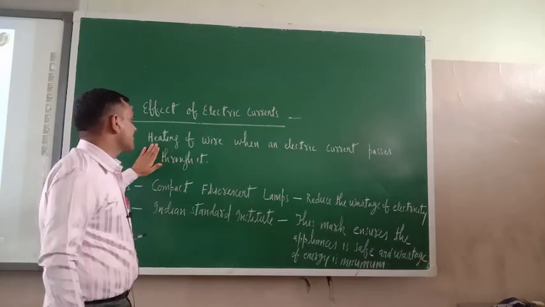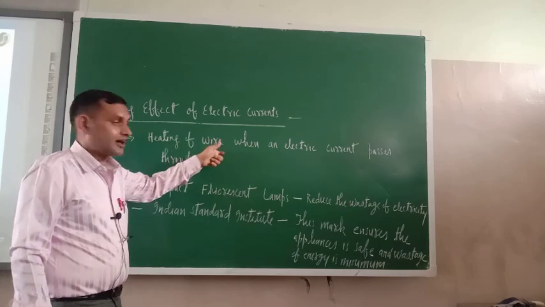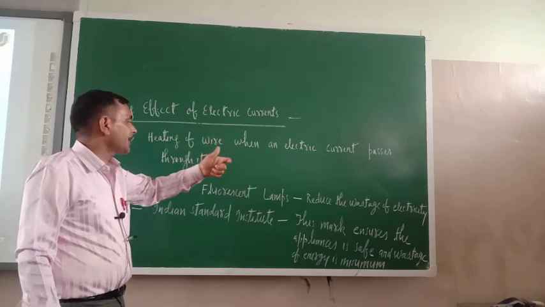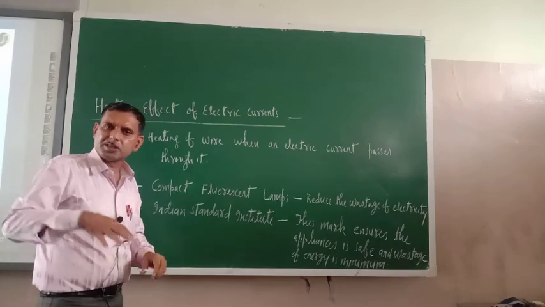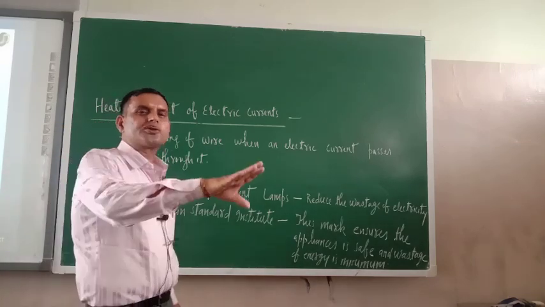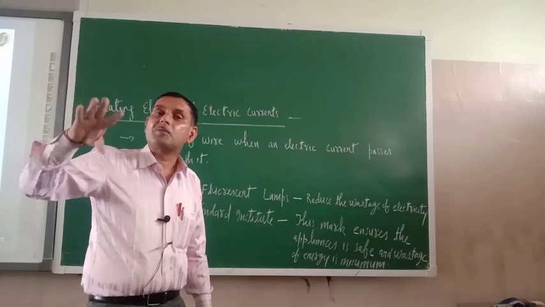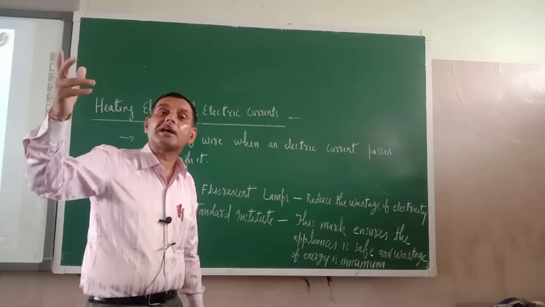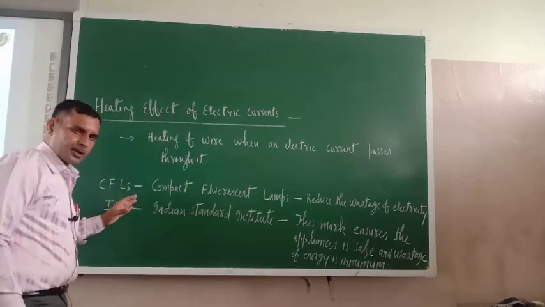You can also write it as heating of electric circuit when an electric current passes through it. Both are correct. When electric current passes through wires, heat is produced, and because of that heat, electrical appliances become hot. Am I correct or not?